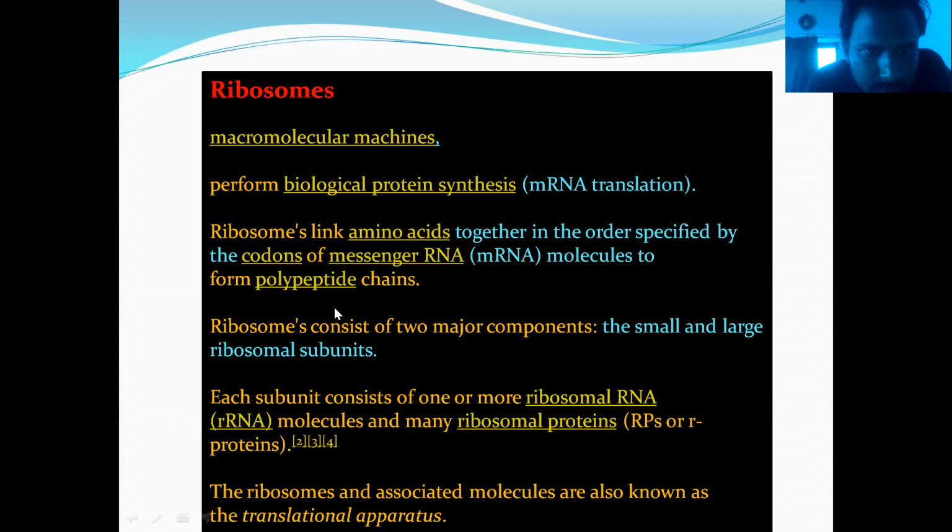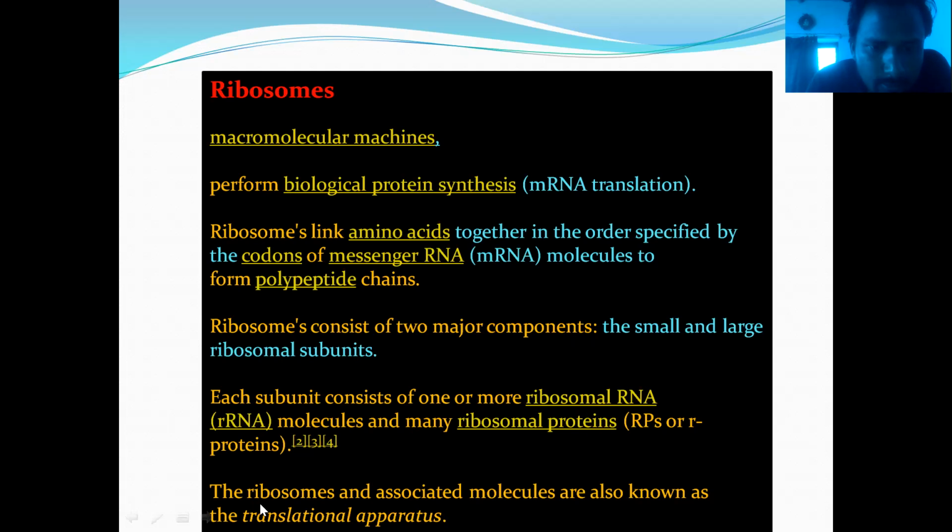A ribosome consists of two major components: one is the small and the other is the large ribosomal subunit. Each subunit consists of one or more ribosomal RNA, represented by rRNA molecules, and many ribosomal proteins. So these subunits, small and large, contain one or more ribosomal RNA molecules and many ribosomal proteins also.